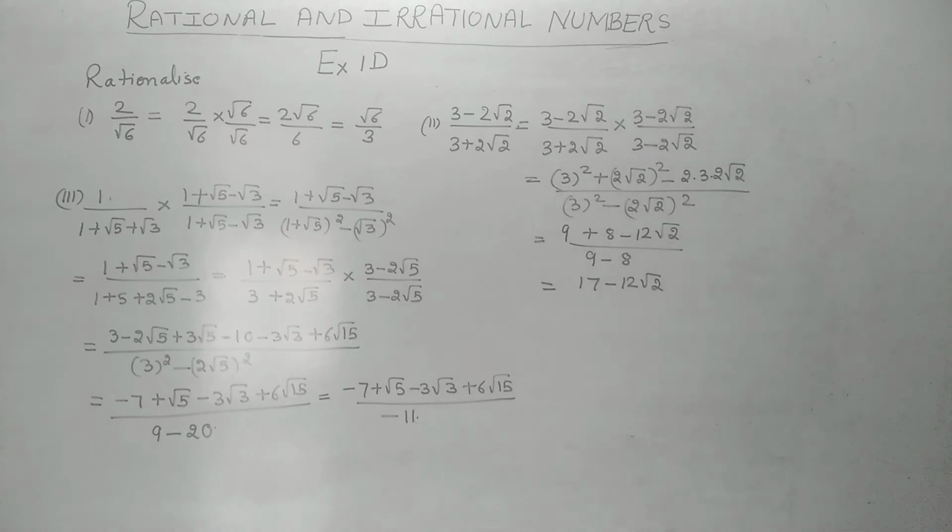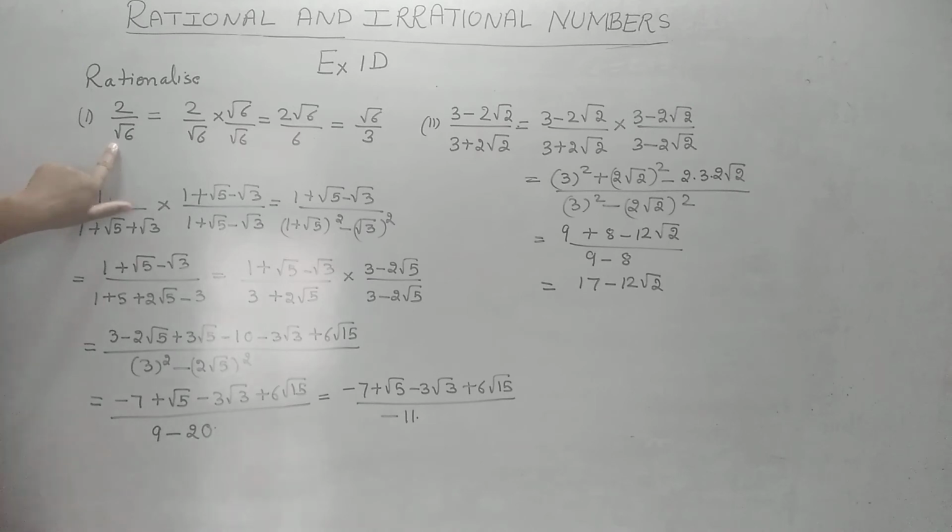Here the first question is we have to rationalize the given expressions. It is not that we always rationalize the denominator. Sometimes we rationalize the numerator also. But here we are rationalizing the denominator. Why are we rationalizing the denominator? You can see in the first, second and third parts, we have square roots in the denominator. There should not be any square root in the denominator. So if a square root comes, how can we remove it from the denominator? Only by rationalizing.